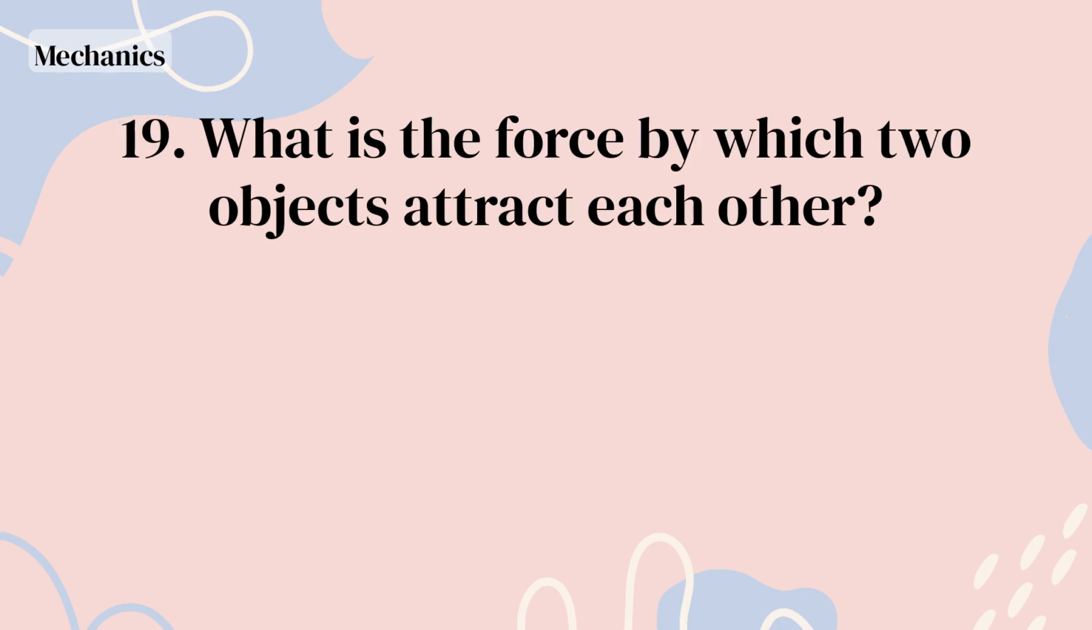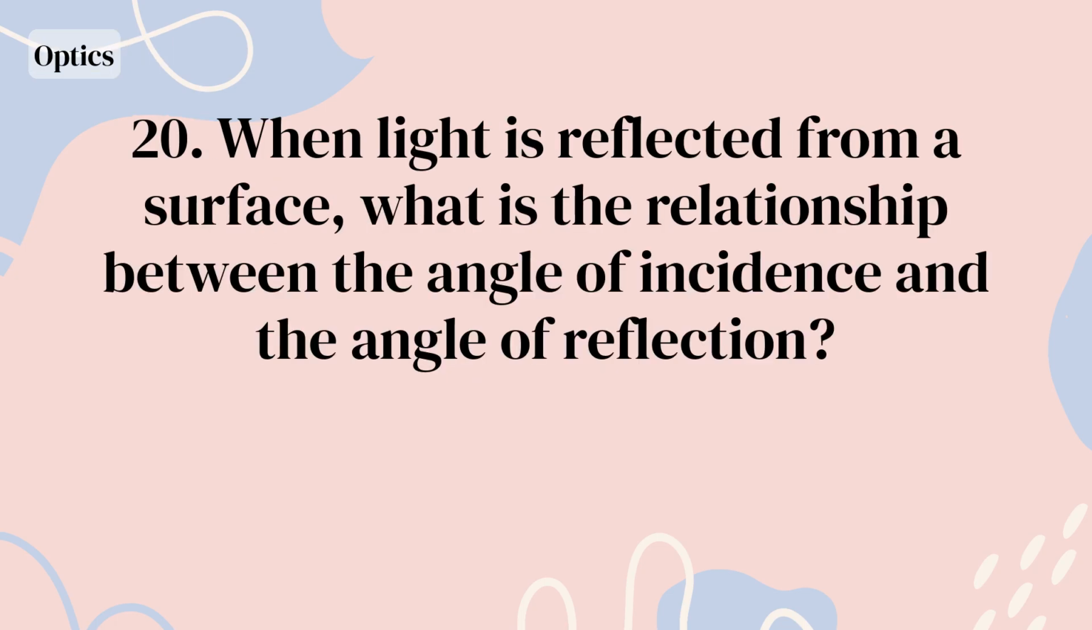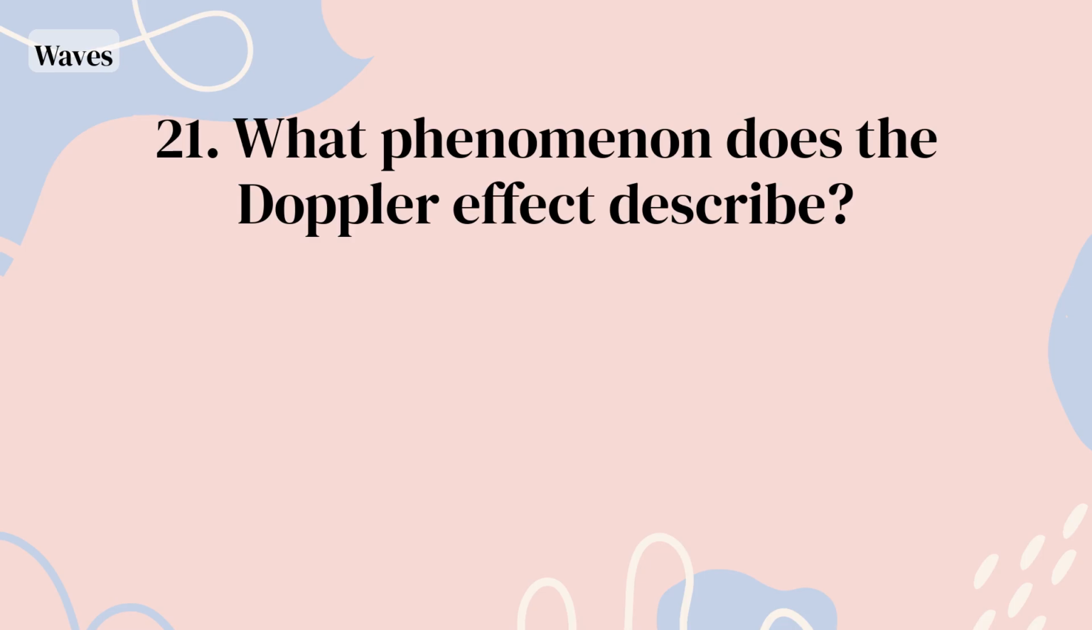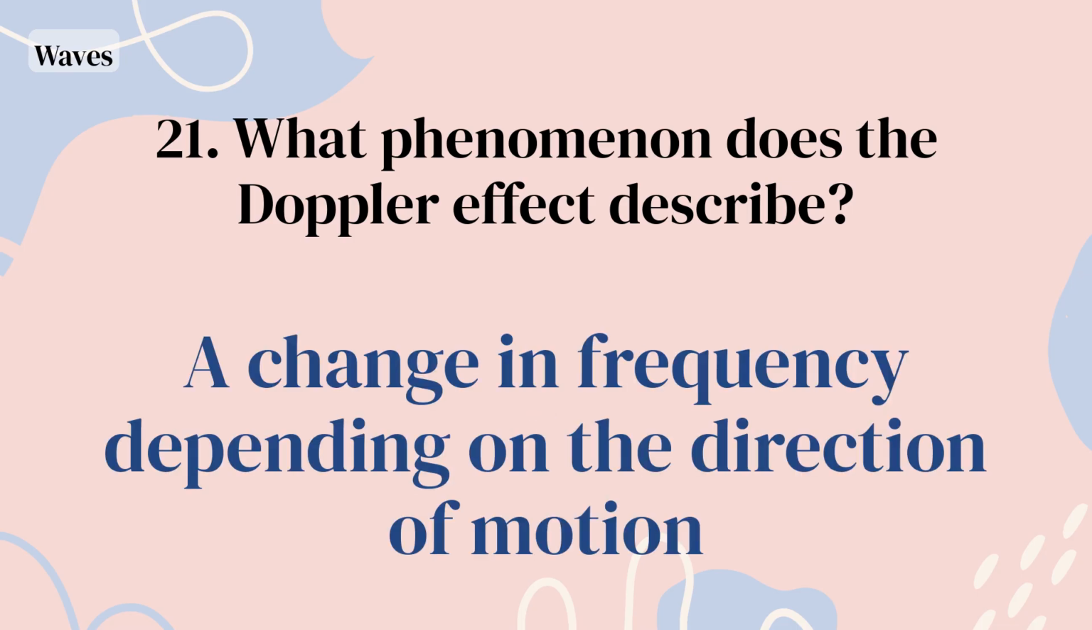Venus. What is the force by which two objects attract each other? Gravity. When light is reflected from a surface, what is the relationship between the angle of incidence and the angle of reflection? They are equal. What phenomenon does the Doppler effect describe? A change in frequency depending on the direction of motion.